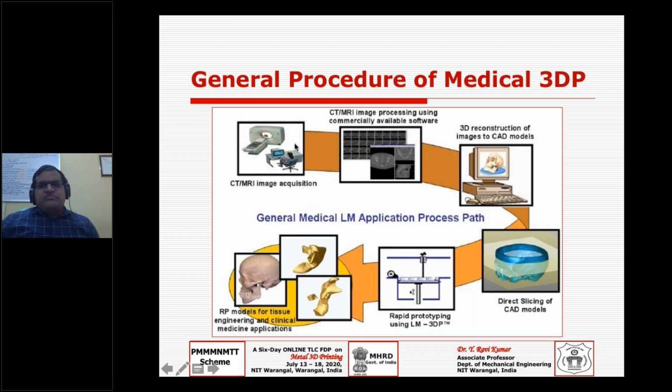But nowadays you have very good developments in scanning. You have cone beam CT. Cone beam CT can even generate volumetric data directly.